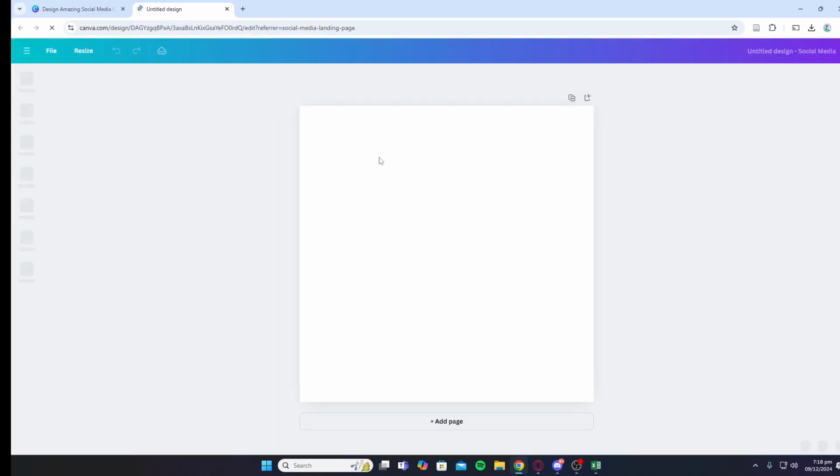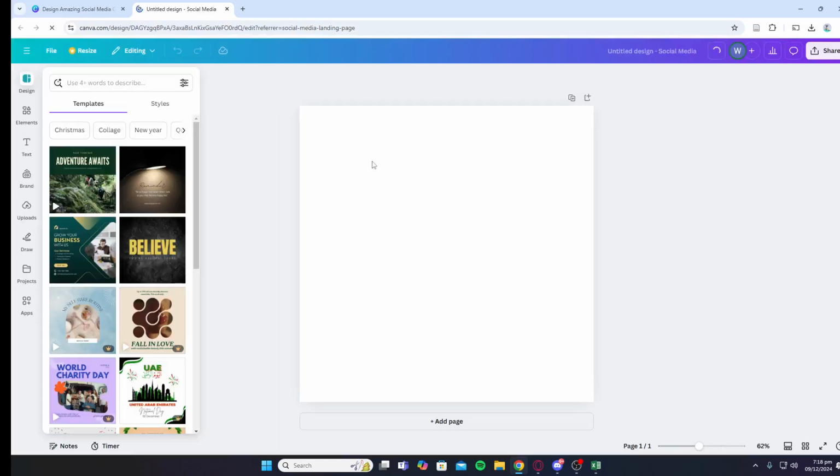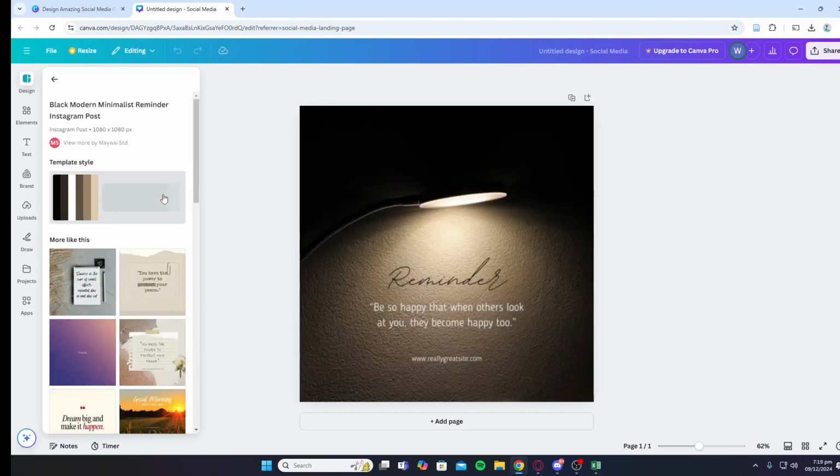Now once you click on this link, it will open up a new tab and you will be presented with a few templates as well that you can use for your social media post. So as you can see on the left side, we can already see a few templates that we can use. So let's use this one. As you can see, we have all seen a lot of Instagram or Facebook posts like this.